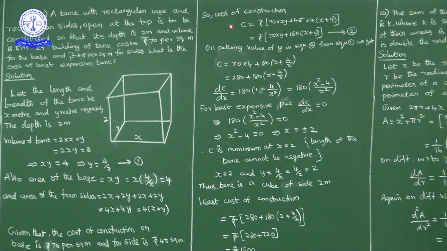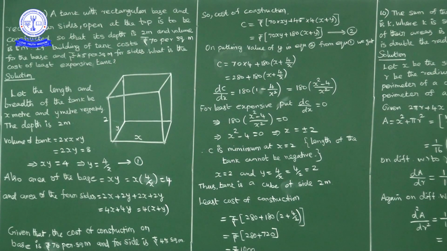So the cost function C is equal to 70 into xy plus 45 into 4 walls, 180 into (x plus y).